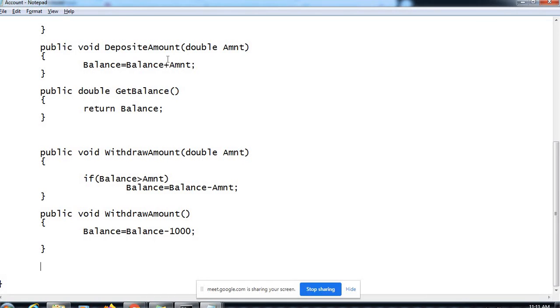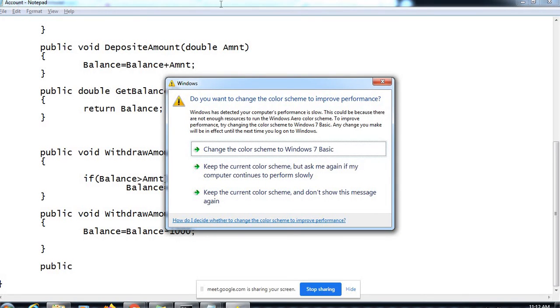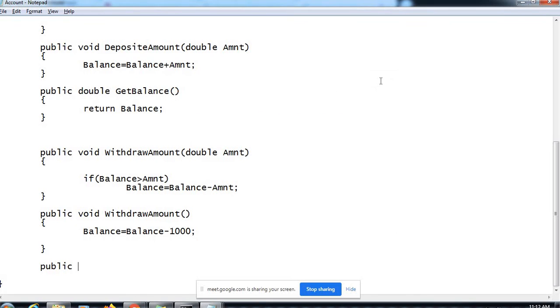So close account is a very important operation. It's a common operation, but the implementation would depend upon the type of account we are handling. Like for a salary account, the closing procedure would be different from closing a savings account or a current account.